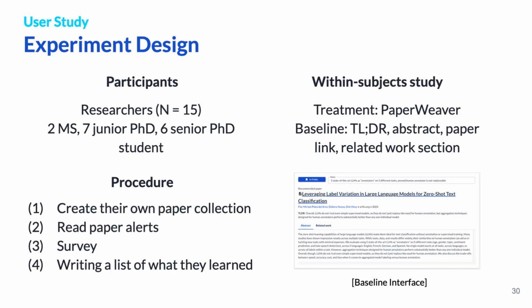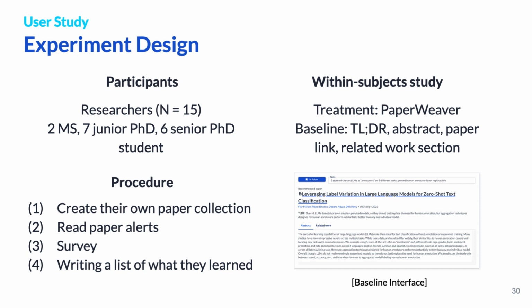To evaluate PaperWeaver, we conducted a within-subject study with researchers who were interested in receiving paper recommendation alerts. We compared PaperWeaver with a baseline similar to existing paper alert systems, but additionally enriched it with uncontextualized summaries and extracted related work sections from the recommended papers.